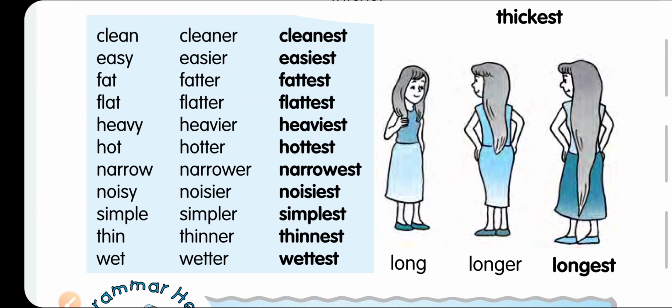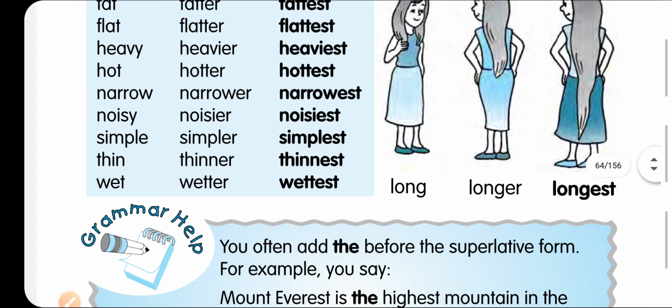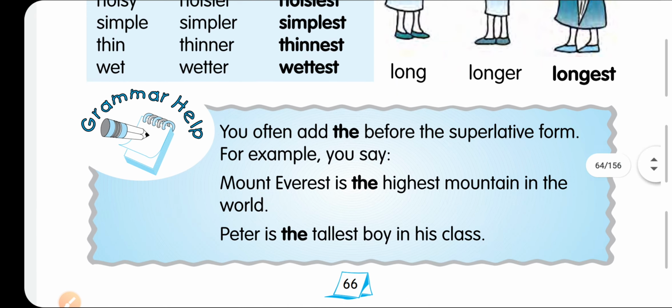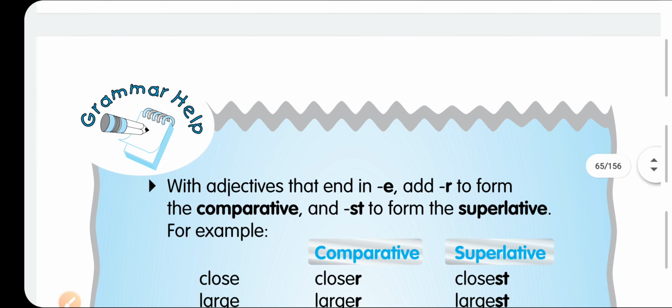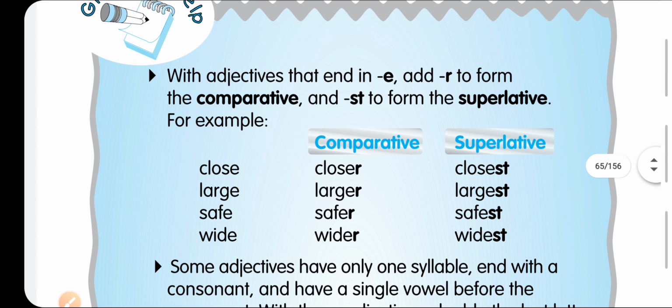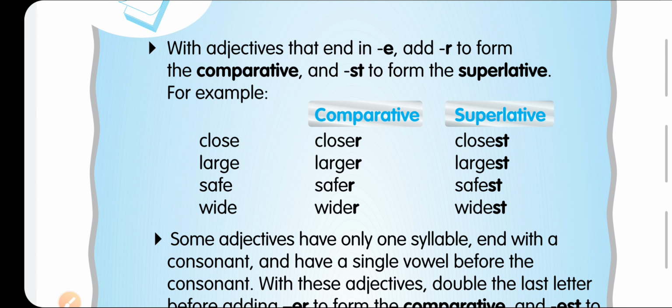You have to understand long, longer and longest. You can see here long, longer and longest. So longest is the superlative degree of the adjective, and most of the time it is used like this. Let me make it clear. Close, closer, closest, large, larger, largest, safe, safer, safest, wide, wider, widest. All these are comparative and superlative degrees, but not all the time.